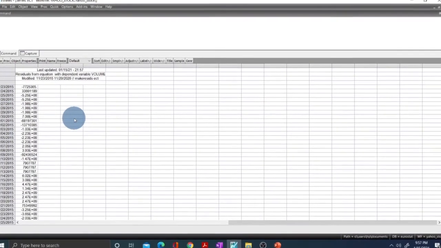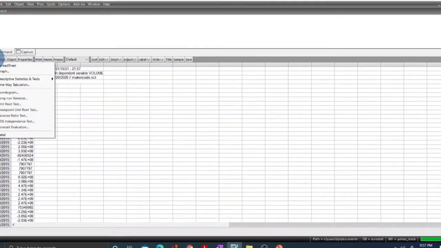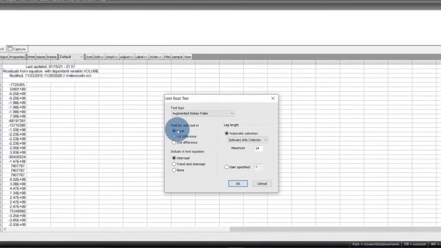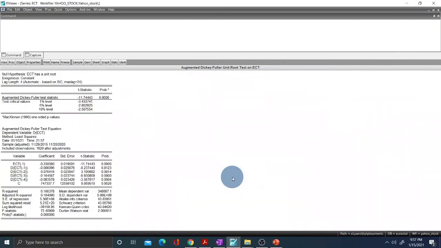And how can we do that? We can go to View, then Unit Root Test, and we are talking about the level. This is our first condition. Press OK, and you can see this is a strong probability. So our null hypothesis is that ECT has a unit root.